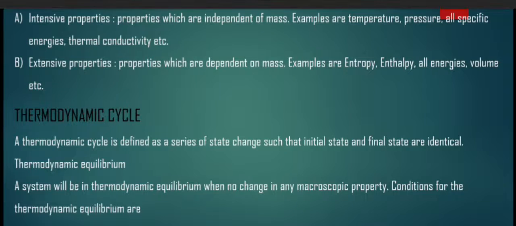So what is intensive property? Properties which are independent of mass. What is the meaning of that? When mass is changed, there will be no effect on the property. For example, temperature, pressure, all specific energies, thermal conductivity, etc. Extensive property. Properties which are dependent on mass. When mass changes, its property will also change. Examples are entropy, enthalpy, all energies, volume, etc.